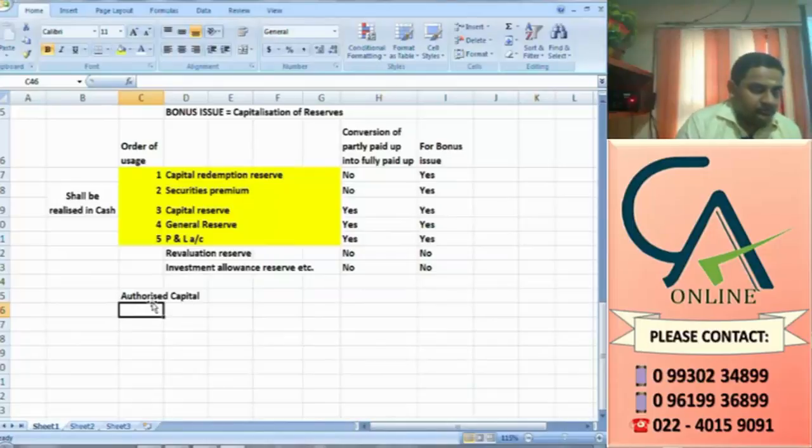Who will decide? Company. So the company has to decide. What is authorized capital?